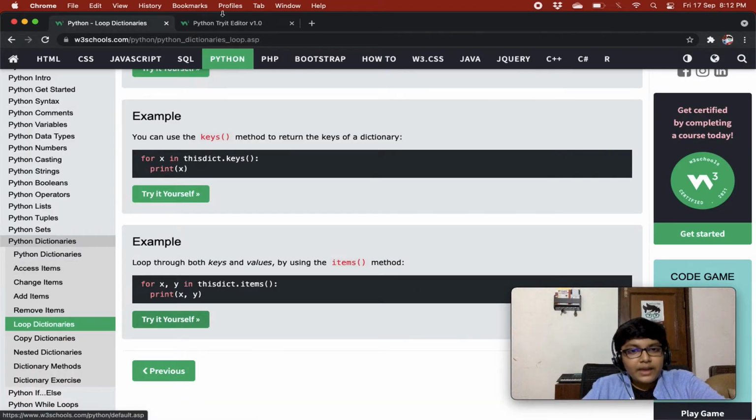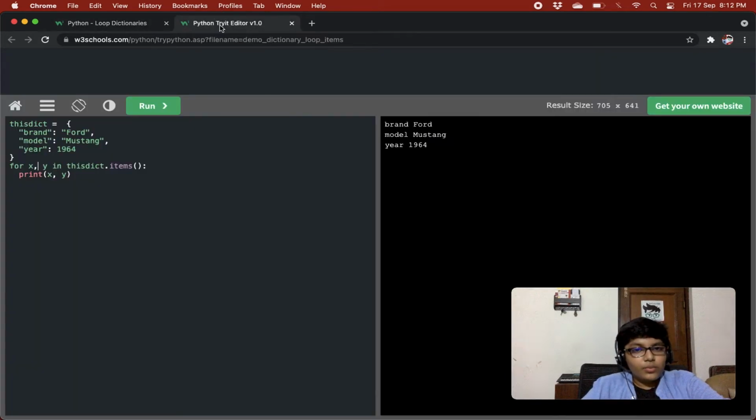In unpacking of tuples, whatever variables we give, the tuple gives the values according to the variables. And the number of variables should be equal to the number of values.